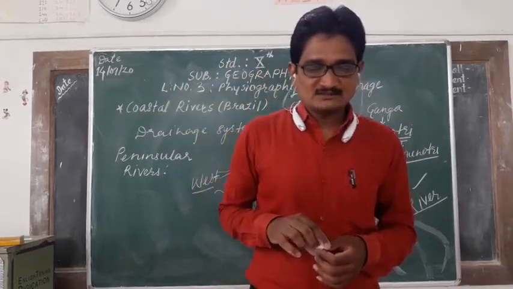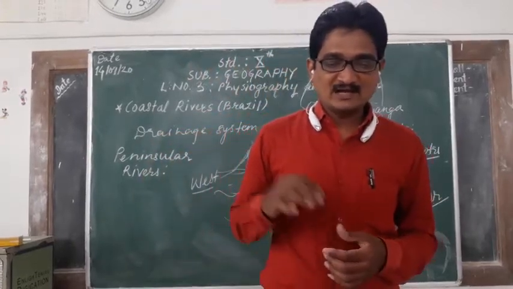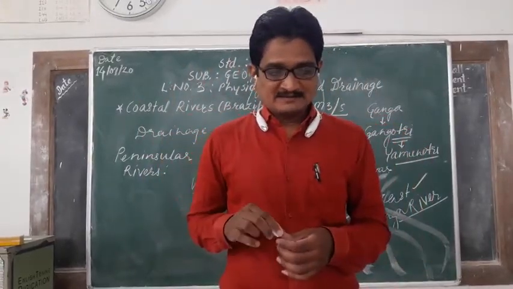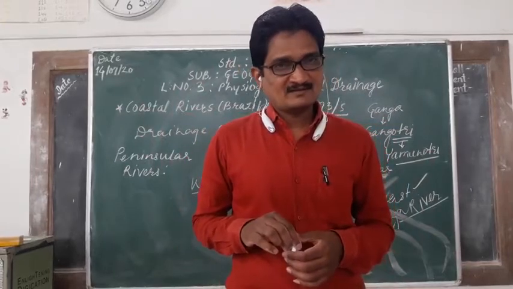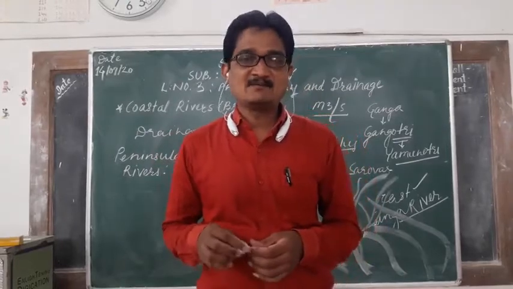Further northwards, one comes across the river systems flowing into the Gulf of Khambat. These river systems are Tapi, Narmada, Mahi and Sabarmati.